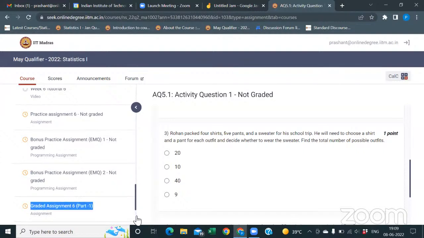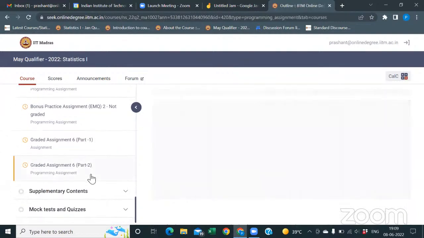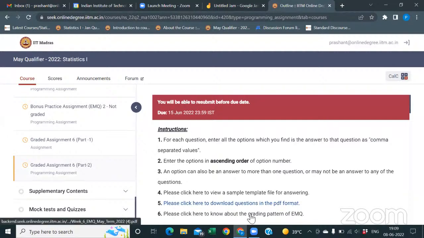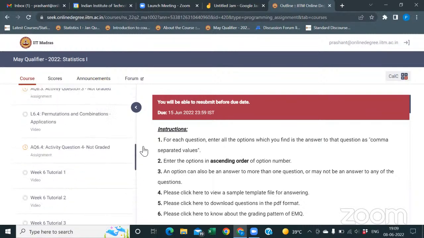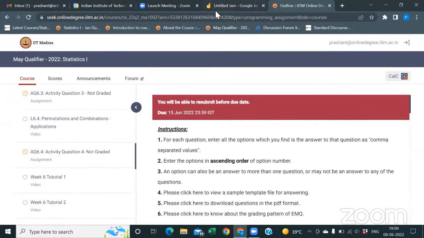Just go to this graded assignment part 2. You will have this: please click here to know about the grading pattern. You will know the criteria regarding negative marking. This is only in this particular EMQ, not the whole graded assignment. Will it be considered in the coming term quiz also? No, in the quiz there will not be negative marking.